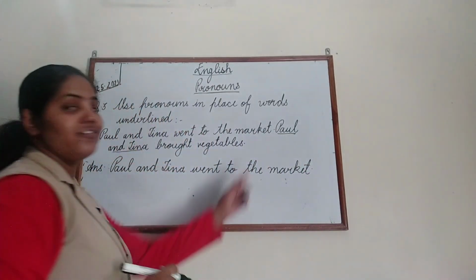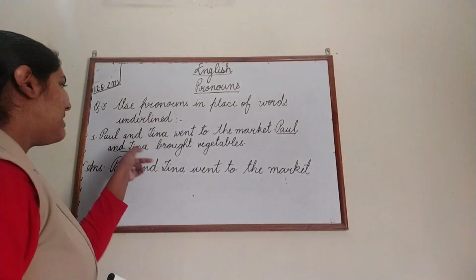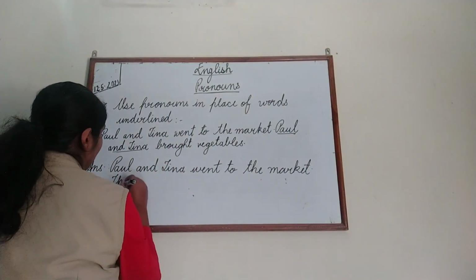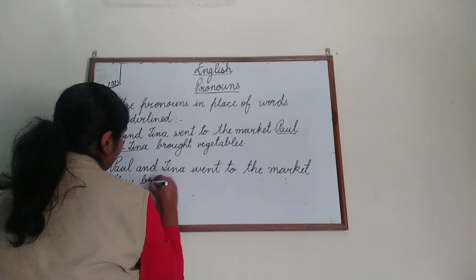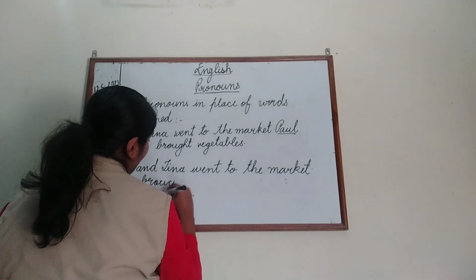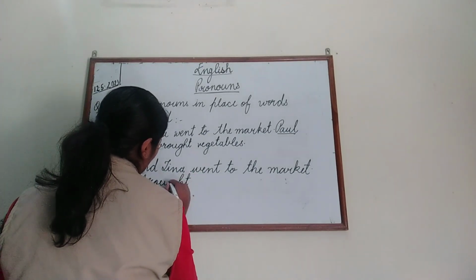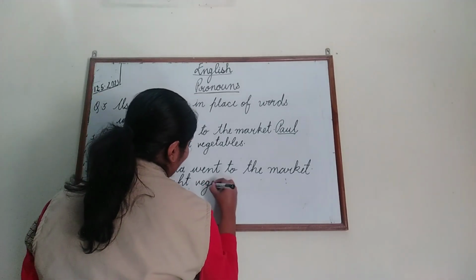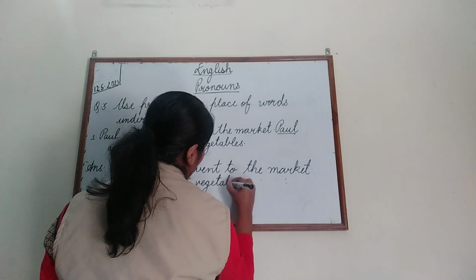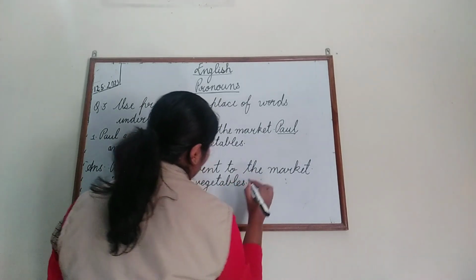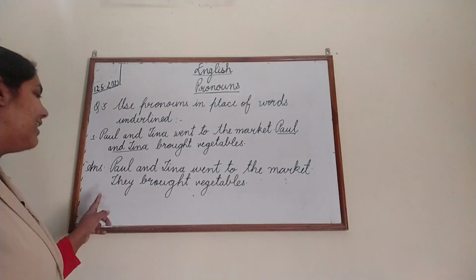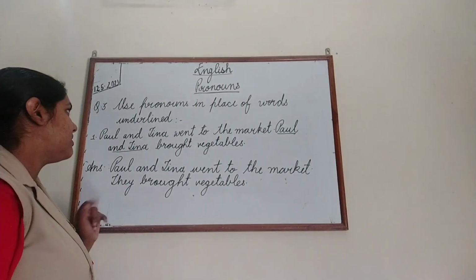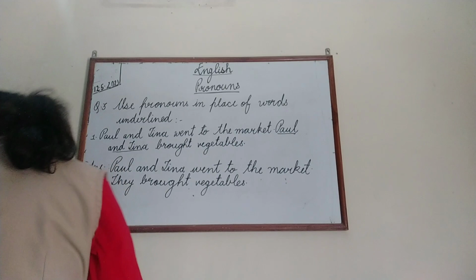Now instead of writing Paul and Tina, we will be writing they brought vegetables. Okay, understood? So this is the way we have to do this question. Now let us do the next sentence.